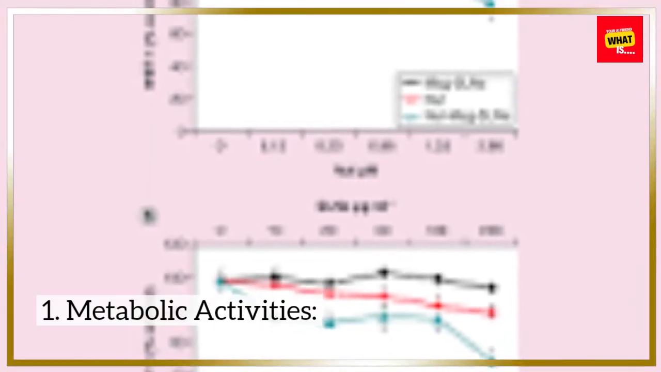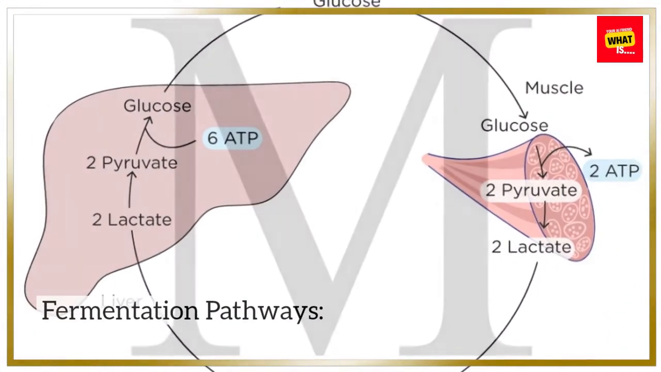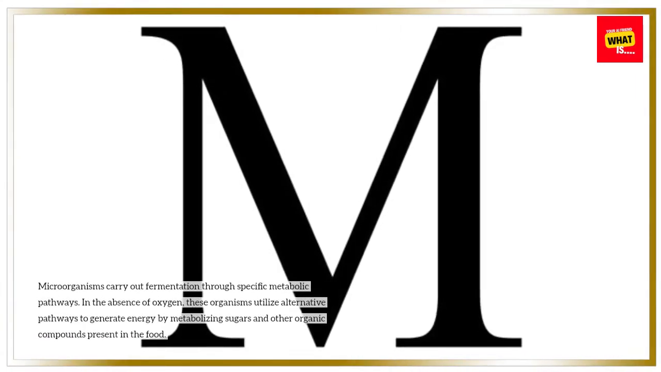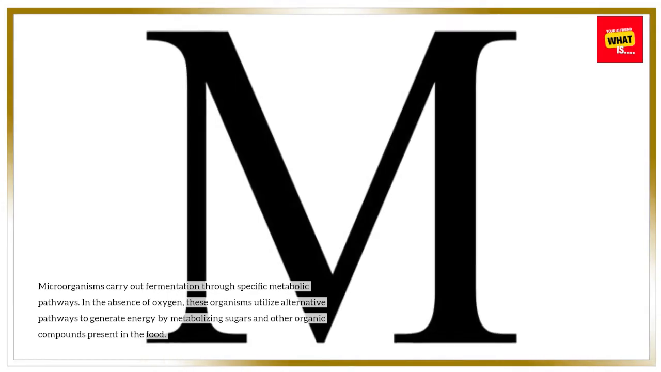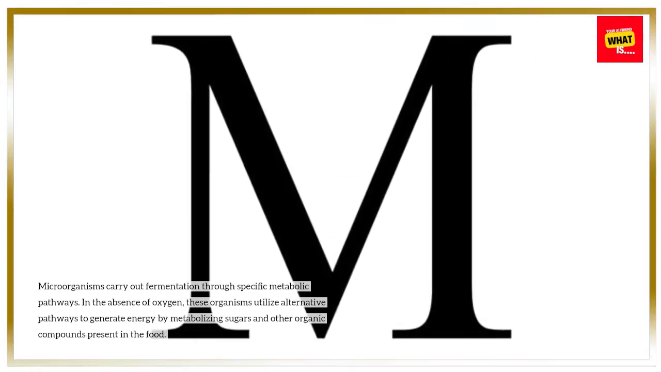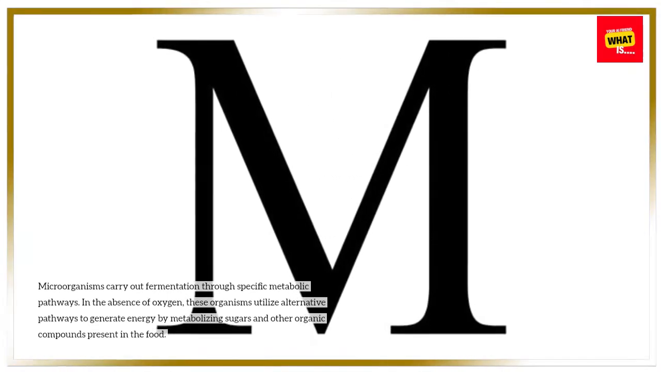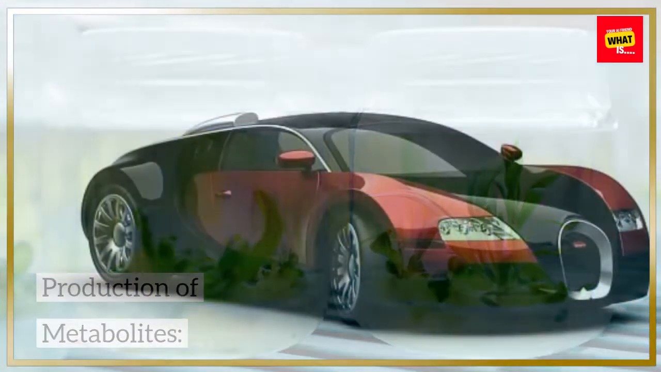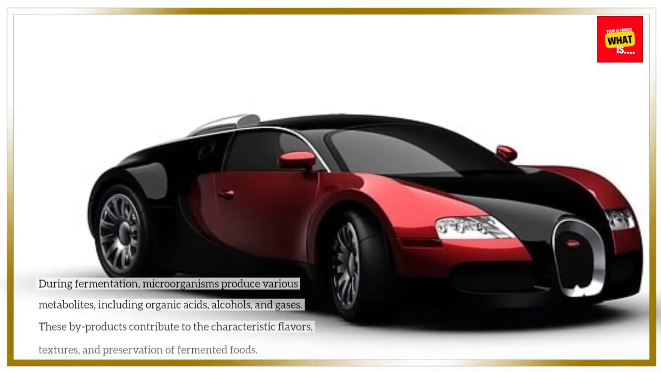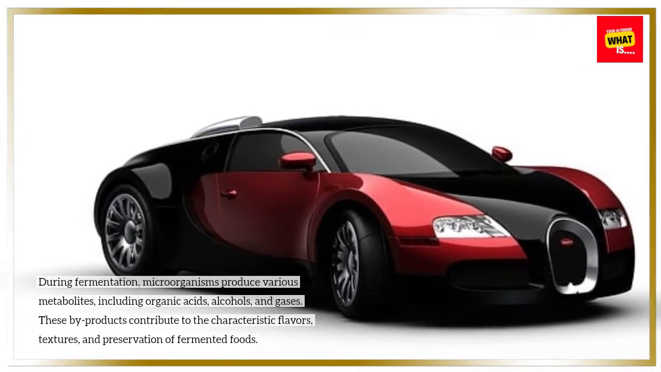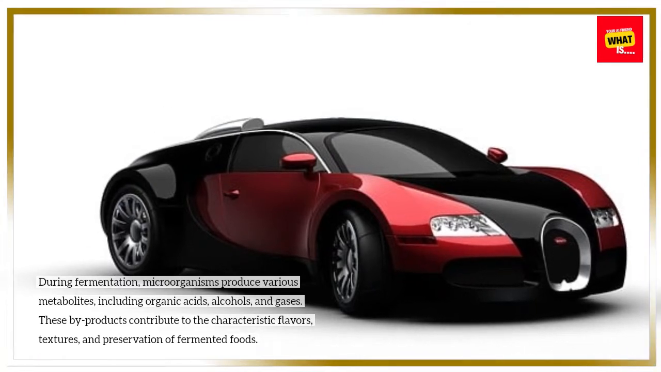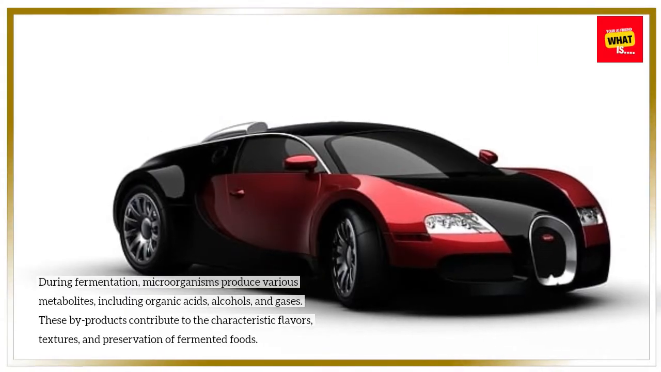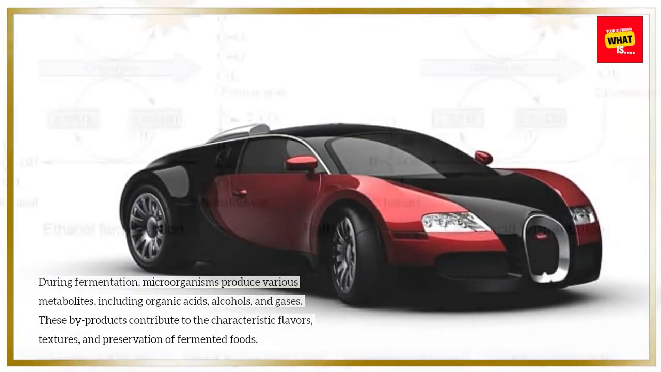1. Metabolic activities. Fermentation pathways. Microorganisms carry out fermentation through specific metabolic pathways. In the absence of oxygen, these organisms utilize alternative pathways to generate energy by metabolizing sugars and other organic compounds present in the food. Production of metabolites. During fermentation, microorganisms produce various metabolites, including organic acids, alcohols, and gases. These byproducts contribute to the characteristic flavors, textures, and preservation of fermented foods.